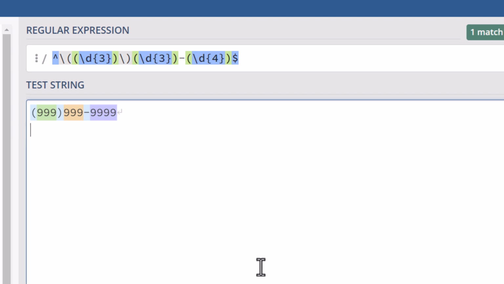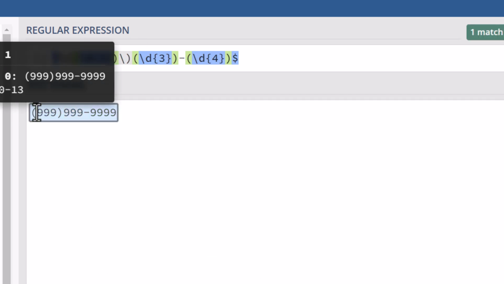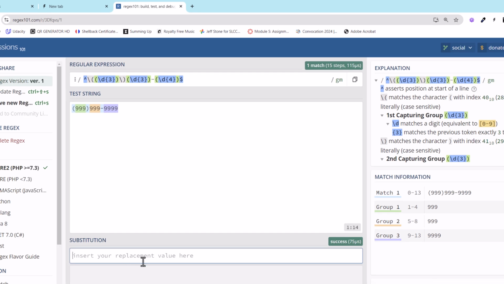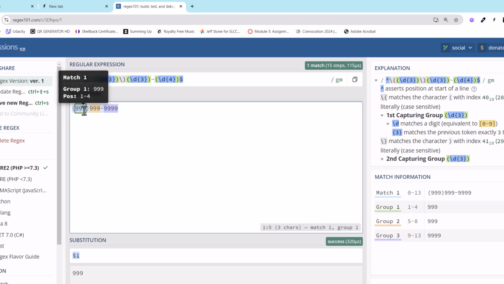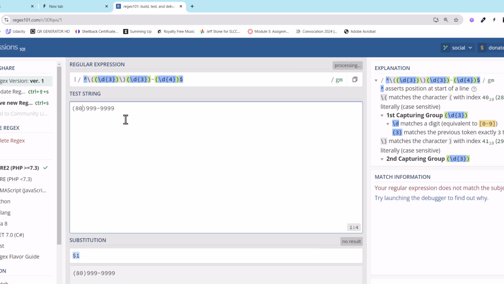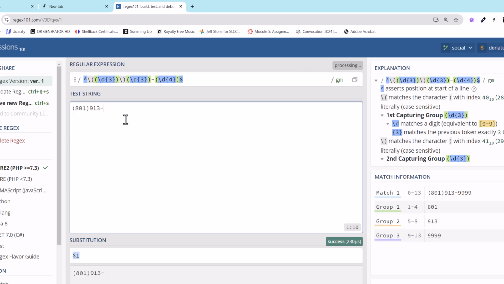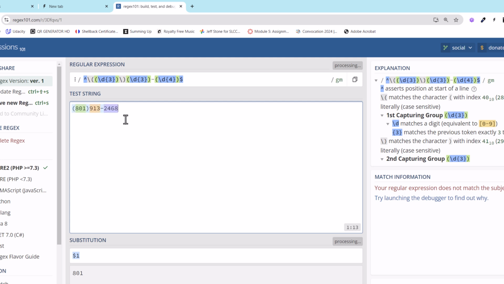Okay, what we're going to do next now is, remember the first group there, those green ones, is $1. So if I were to say $1, then you'll see that it just displays those first digits there, right? And let's change this to something that's a little bit more easy to distinguish here. So we're going to go 801, and we'll go 913, and we'll do 2468, right?